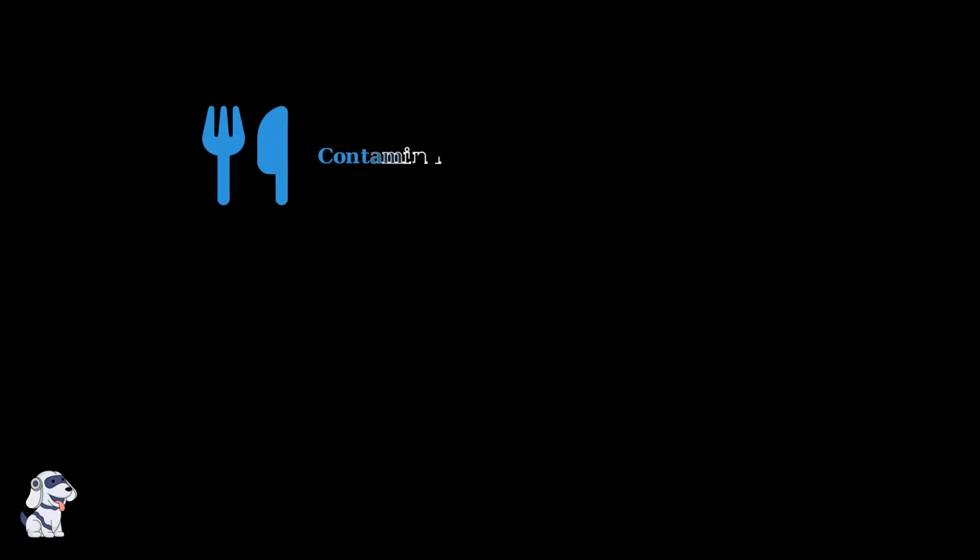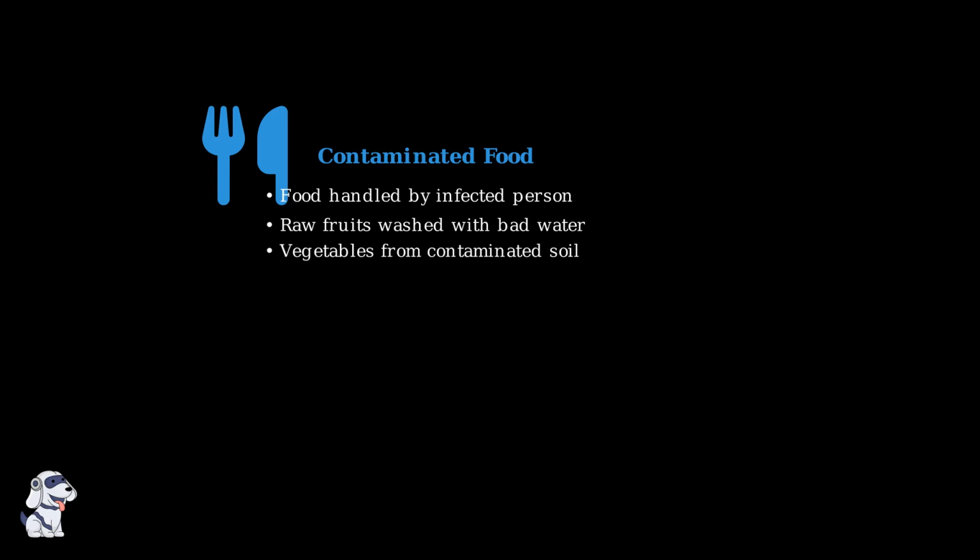The second route is contaminated food. This happens when food is handled by infected people with poor hygiene or when fruits and vegetables are washed with contaminated water. Food handlers who don't wash their hands properly can spread Giardia. Raw fruits and vegetables are especially risky if they've been washed with contaminated water or handled improperly.